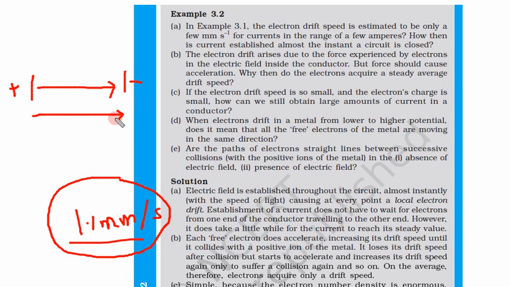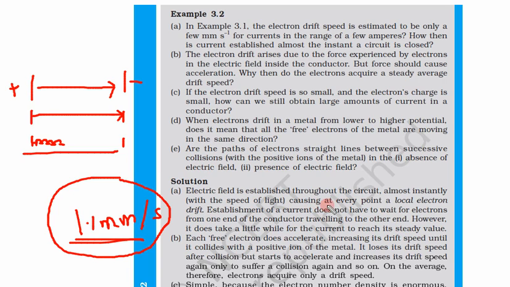So what happens, since the electric field is established instantaneously, not only does an electron from this place have to move to this place, but the electron from this place moves this much, the electron from this place moves this much, and so on. So there is a whole chain of electrons moving. Overall, even with this very small drift velocity, this electron starts from this place, but at the same time all other electrons are also starting. So current starts almost instantaneously.